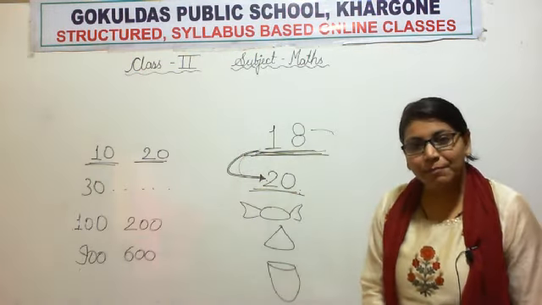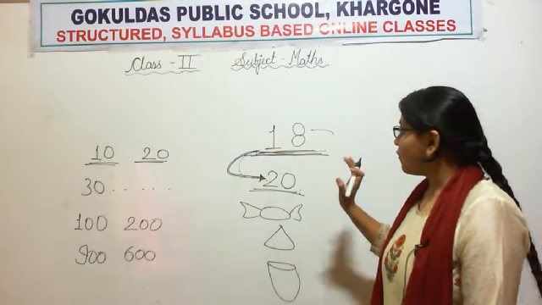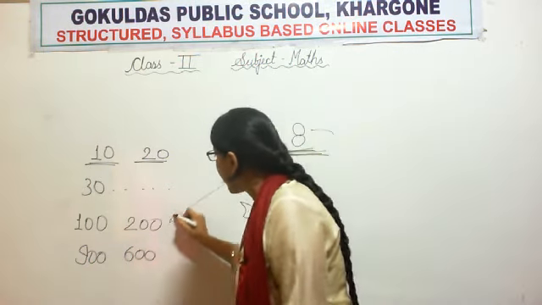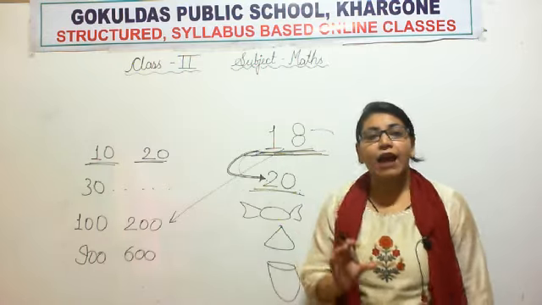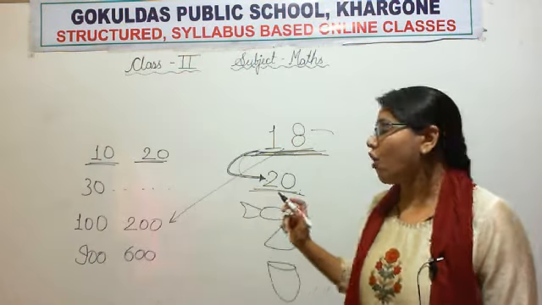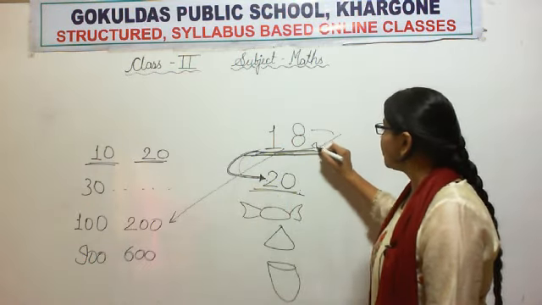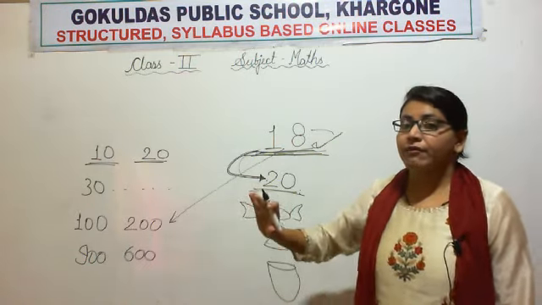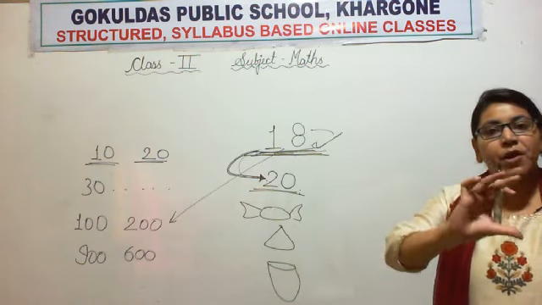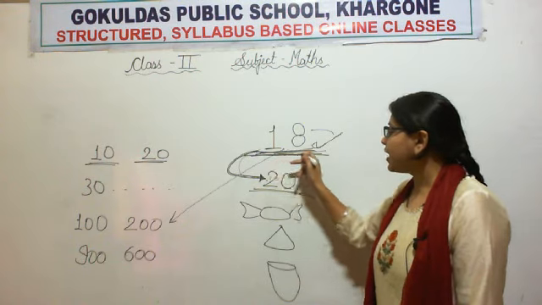But keep in mind, how will we round off? We cannot round off 18 to 200. We have to keep the value closest to what it was. Suppose 18 is our initial value, so we will keep a simpler number as well as a number that is closest to the initial number.